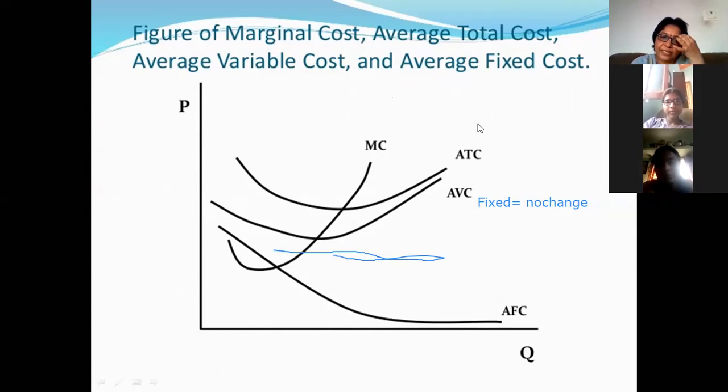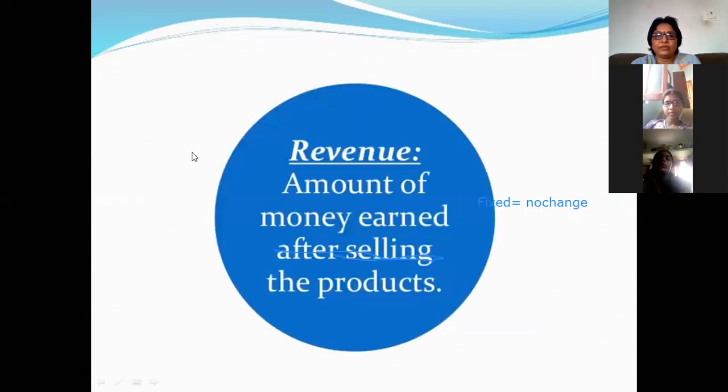So average fixed cost. Here we are seeing that average variable cost is a U-shaped curve, and then average total cost is also a U-shaped curve, and then average fixed cost is a falling curve from left to right.